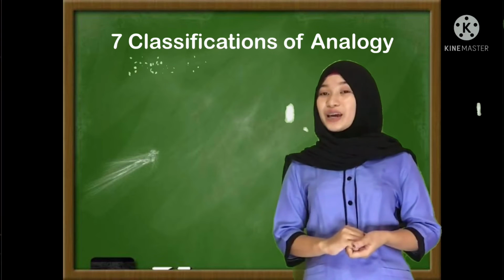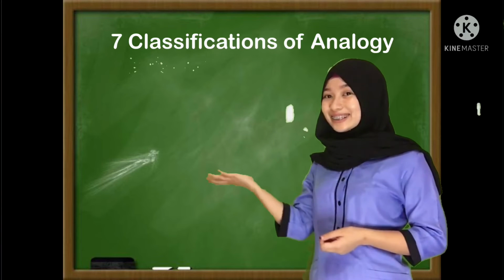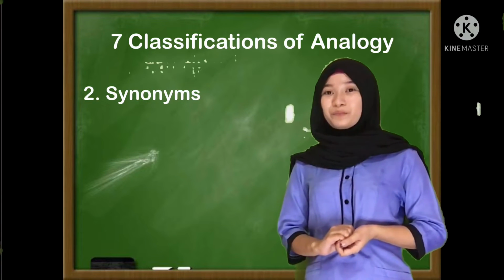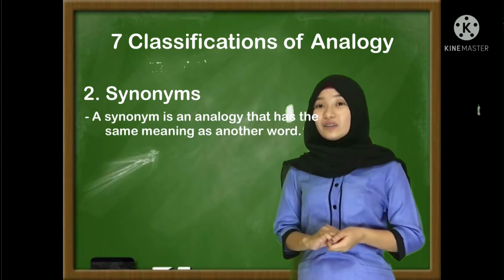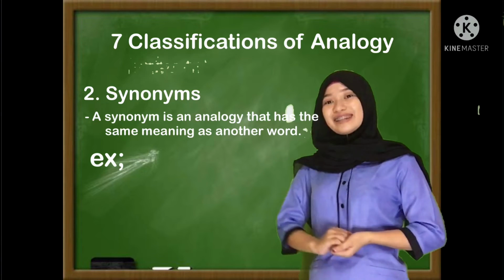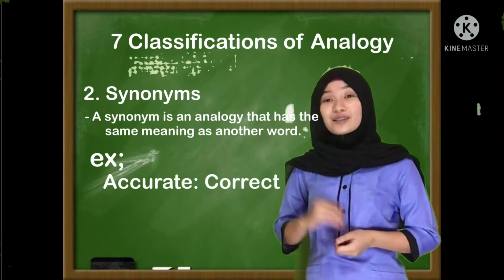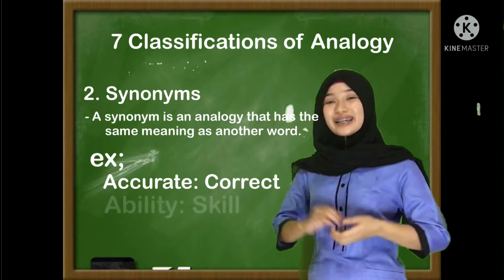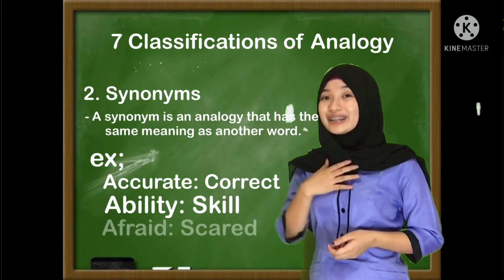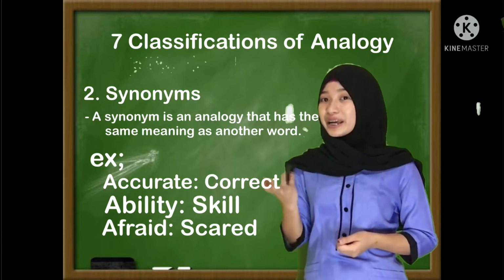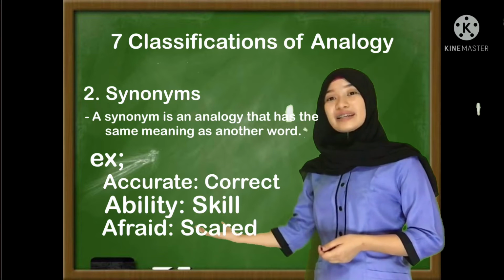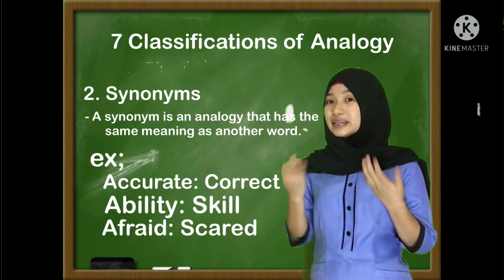The second classification of analogy is synonym. Let's define synonym. Synonym is an analogy that has the same meaning as another word. For instance, accurate is to correct, ability is to skill, and the last one, afraid is to scare. As we can observe, these examples are all synonyms.